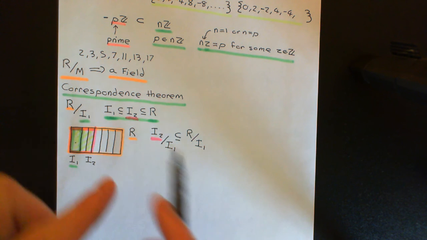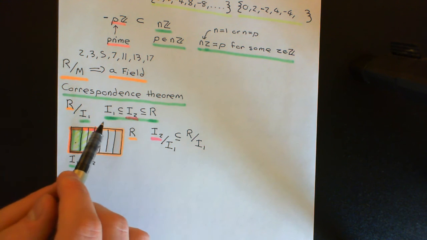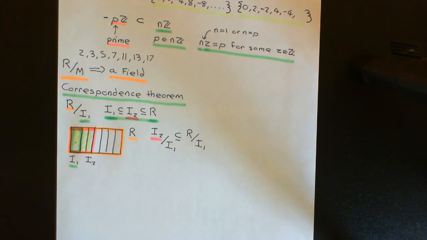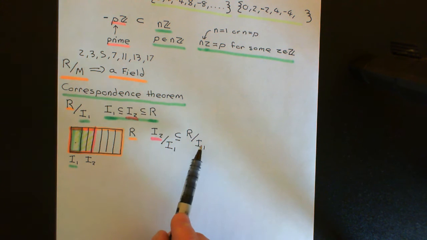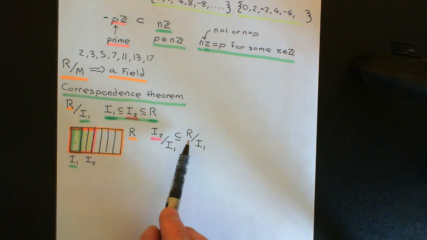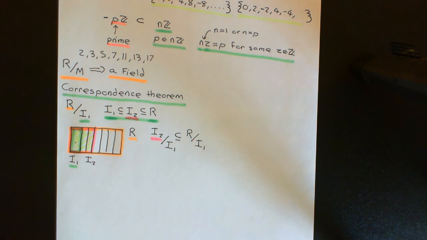Okay, so let's firstly prove it this way though, that if we have an ideal I2 in between I1 and the ring capital R, that I can construct you an ideal of the quotient ring in this way by just dividing up I2 into the additive cosets of I1, which is obviously contained within I2. Okay, so how are we going to prove then that this subset actually is an ideal? So what we need to prove is that this is firstly an additive subgroup of the quotient ring that we've got here, R over I1, and then we need to prove that it's closed under multiplication by the outside quotient ring here. Okay, so how are we going to do this?